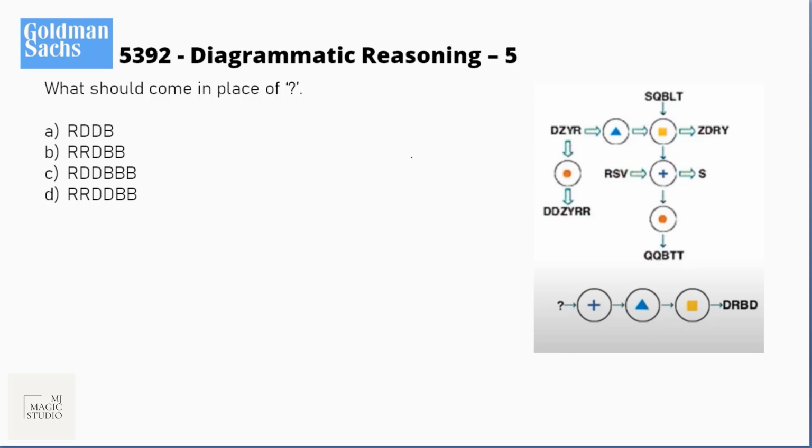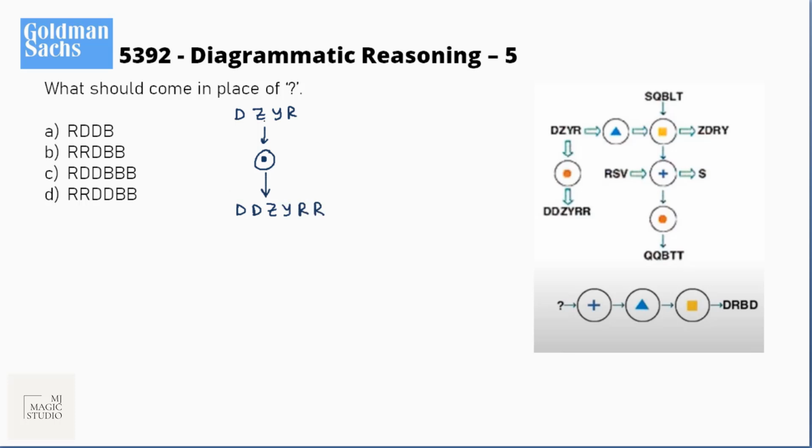For that, try to locate that particular conversion which is only one step conversion. Like if we see DZYR when converted with a dot becomes DDZYRR.